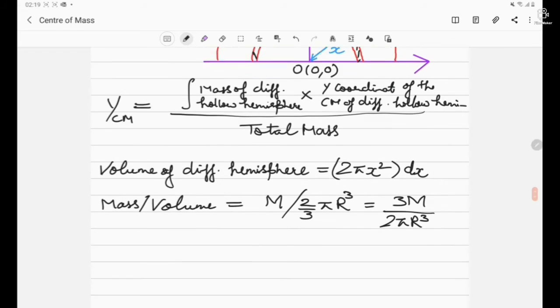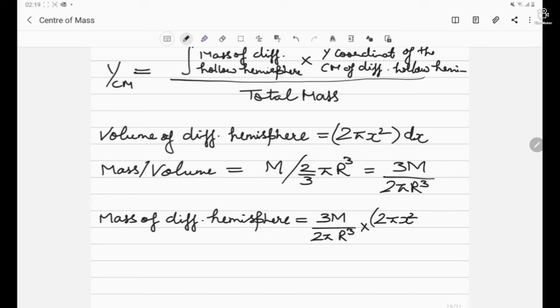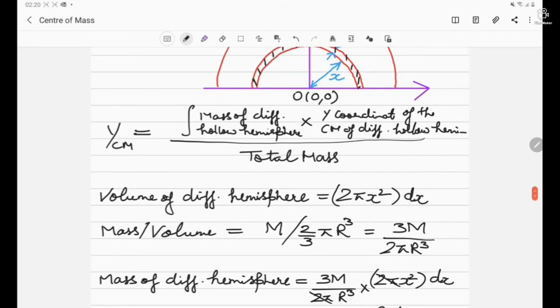Next, we find the mass of the differential hemisphere: mass per unit volume multiplied by the required volume. This is how we find the mass of the differential hemisphere. Let's simplify it. This 2 pi will cancel out. We get 3m by r cube x square dx.